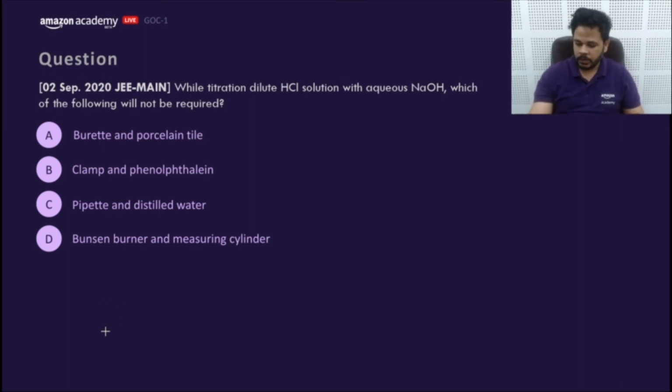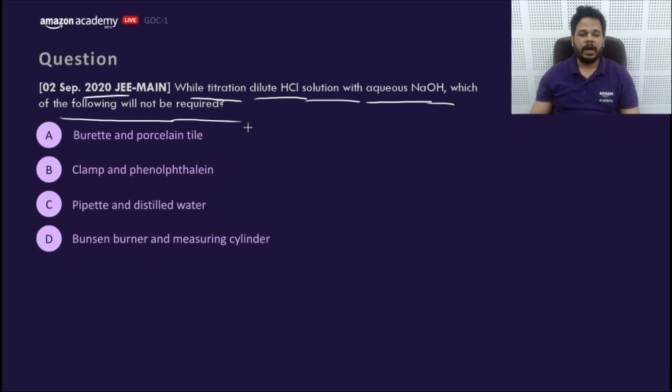What kind of questions been asked in 2020 JEE Mains? While titrating dilute HCl with NaOH, which of the following will not be required? You are titrating the NaOH with HCl, putting indicator phenolphthalein. What are the things which are not required? You need a burette, you need a pipette to suck it out, you need a clamp to fix the burette, you need a porcelain tile to watch against a light background. What are the things which you actually do not require in the lab? This is being asked.